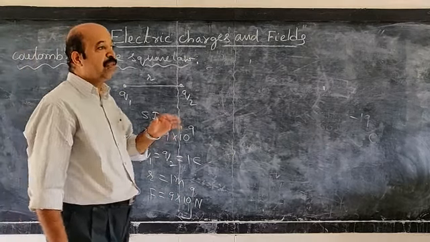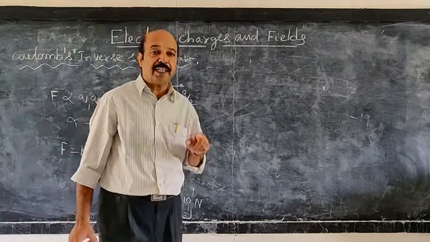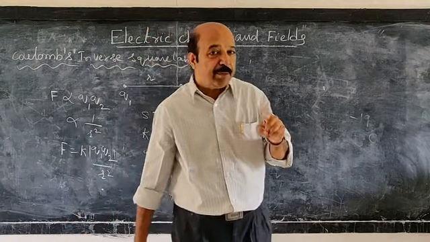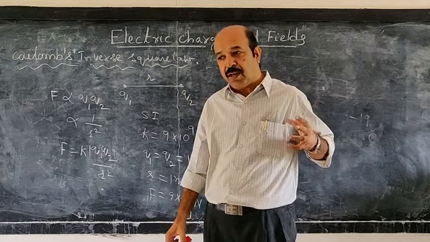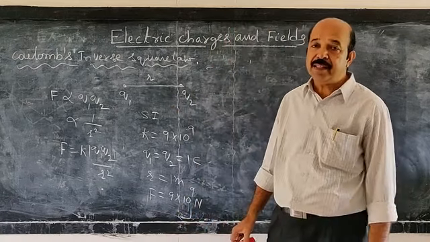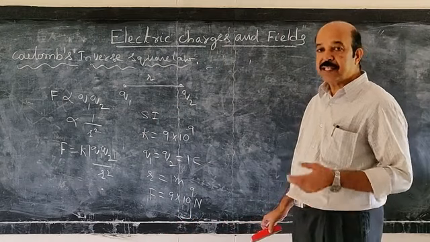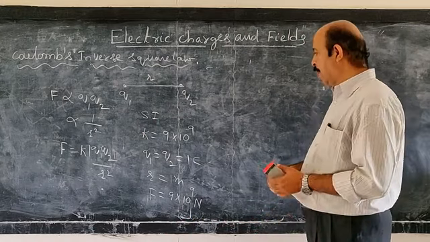Actually, the unit of coulomb is to be defined in terms of electric current. If 1 ampere current passes through a point in a conductor, in 1 second, the quantity of charge flow is taken as 1 coulomb. That we will discuss in current electricity. Okay.